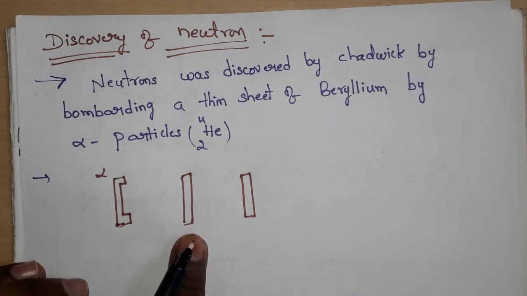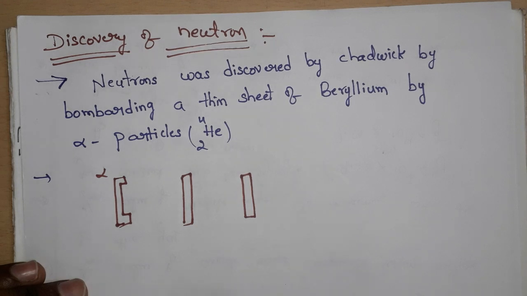It is a neutral particle. When alpha particles bombard the beryllium sheet, you will get a new particle.